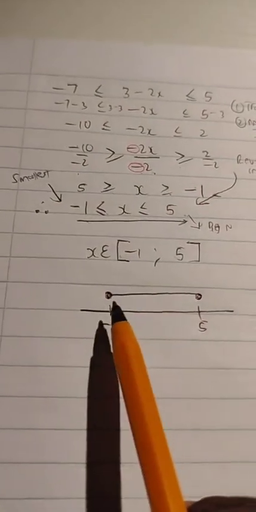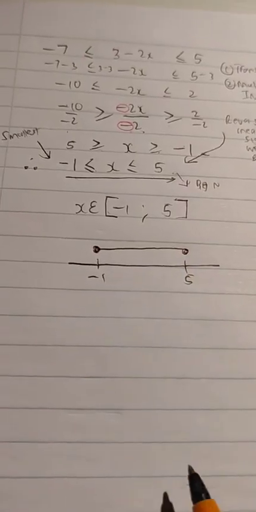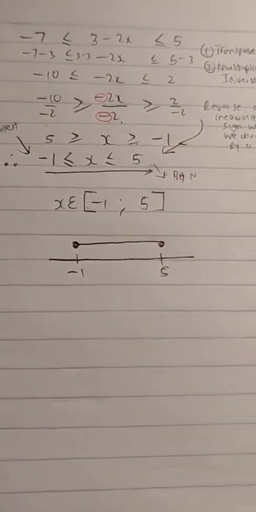You connect, because it includes -1, it includes 5, and all the numbers in between, all those real numbers. Okay, so yeah, grade 10s, this is you, all right?